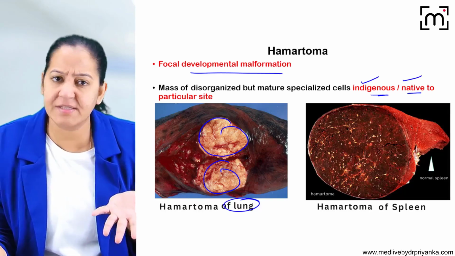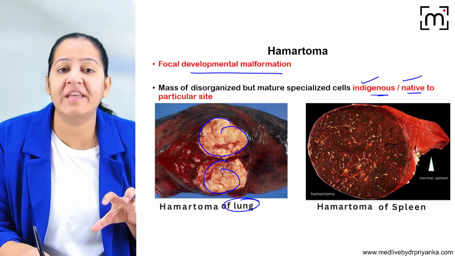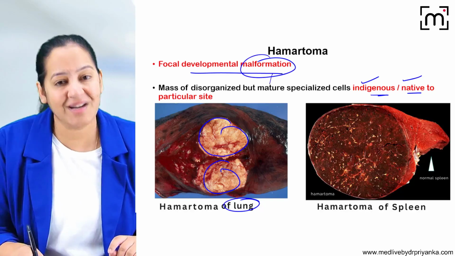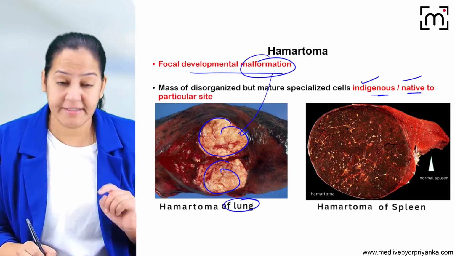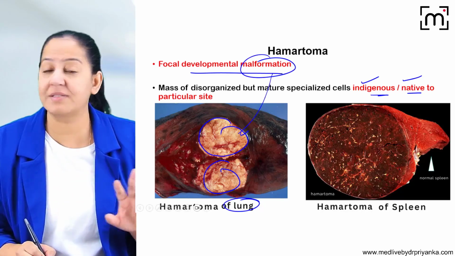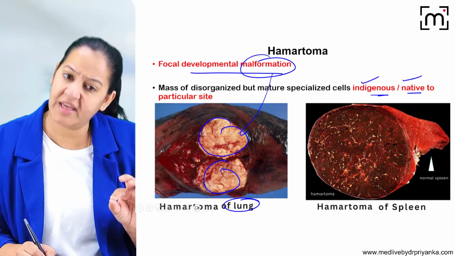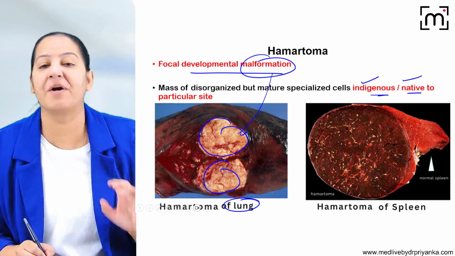Cartilage is usually present in the lung. It's normal. The only thing is that it becomes malformed. Here the cartilage becomes malformed. It is not dysplastic. It is not anaplastic. It's not cancer. The only thing is that it becomes malformed. So it is the hamartoma of the lung.